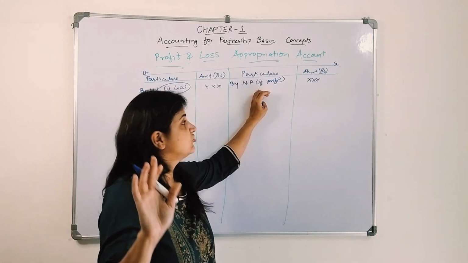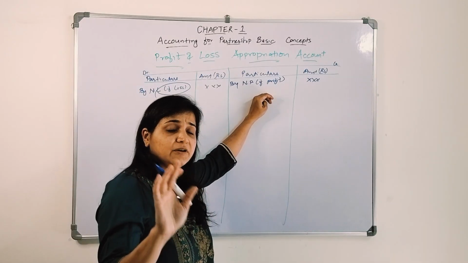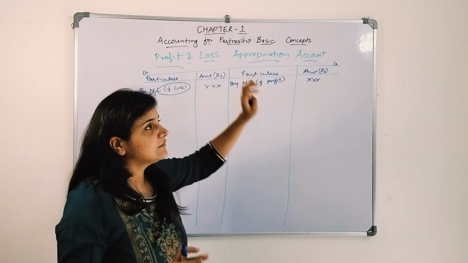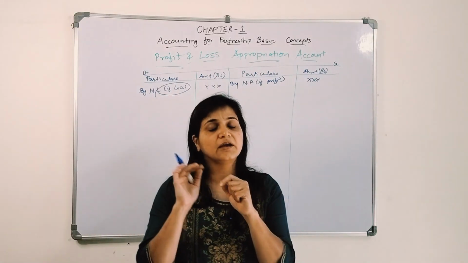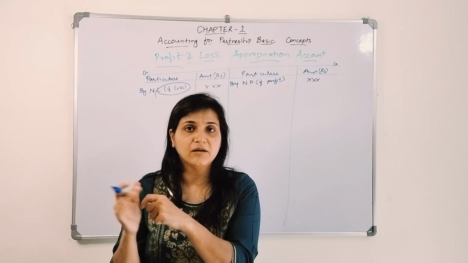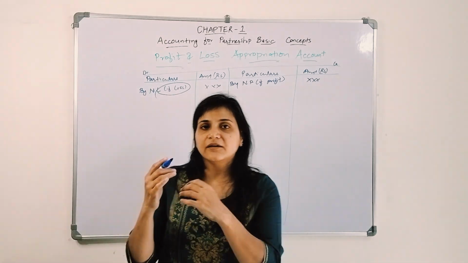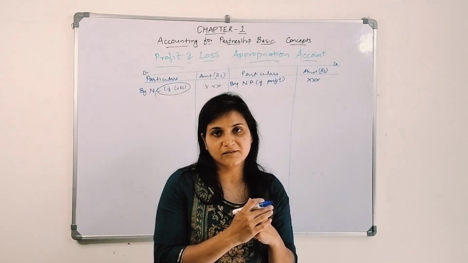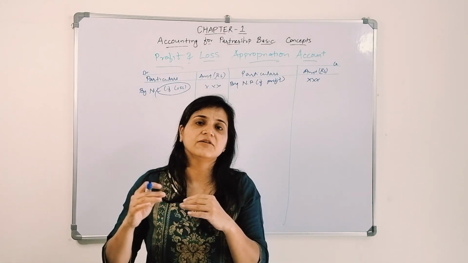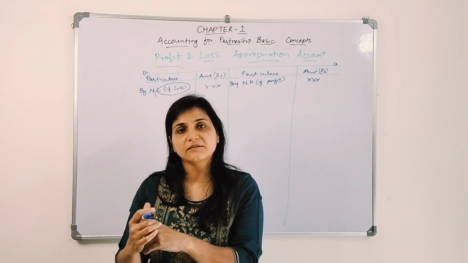Interest on drawings we can charge, but interest on capital, salary, commission, we are not going to give to them. Let's say if there is a profit, now we need to give interest on their capital amount. If we are giving an interest, what is it? Interest is an expense, so debit all expenses and losses. Whom are we giving it to? Who is the receiver? The partners are the receiver.